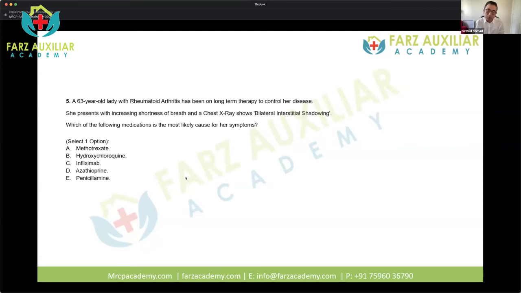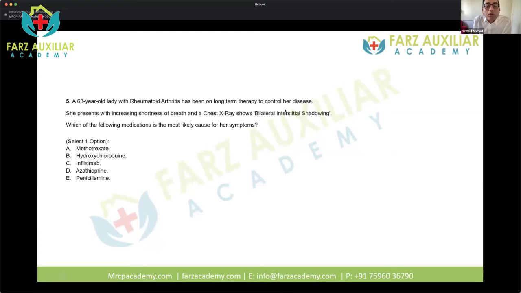So please make sure that you touch base on at least scleroderma and rheumatoid arthritis and their connection with the lungs. Sometimes you will get questions on inflammatory bowel disease as well, which will be connected to the lungs. These things are quite popular because they are more theoretical rather than practical. And as you know, part 1 and part 2 are both theoretical exams, so you need to know your theory very well.